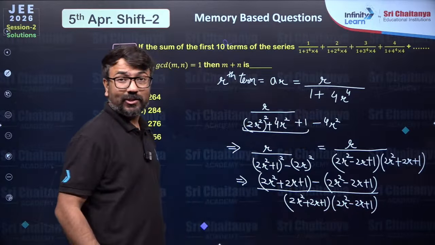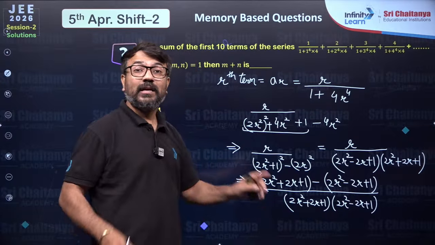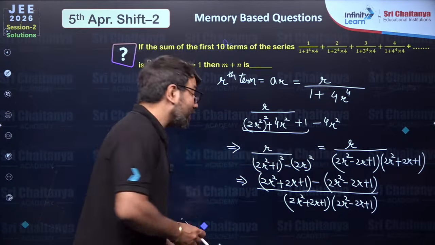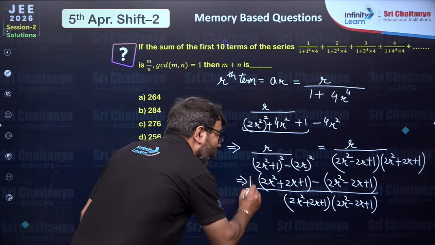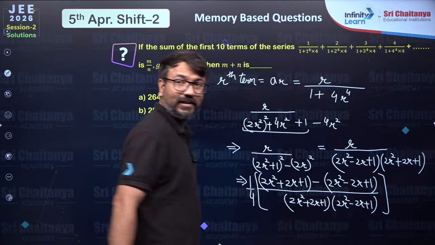So you will be able to observe that 2r square getting cancelled, 1 getting cancelled, 2r plus 2r will become 4r. So here we have r. That is why I have to divide by 4 also, because 4r when divided by 4 will result in r only. Basically, why am I doing this? I want to break this larger fraction into pieces. I basically want to convert this into a partial fraction.